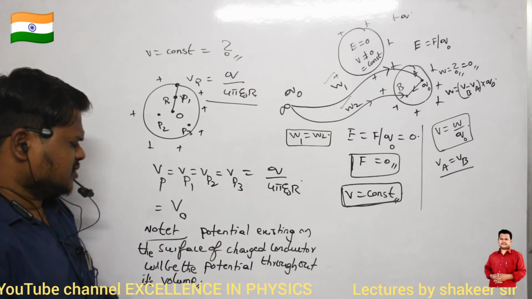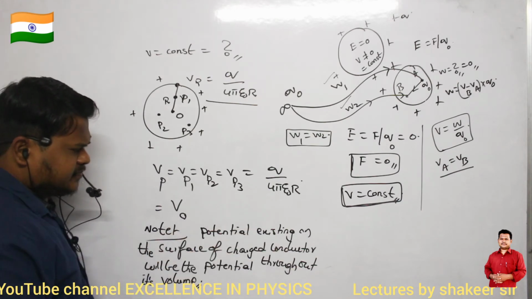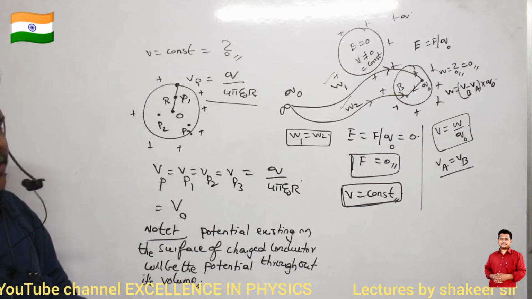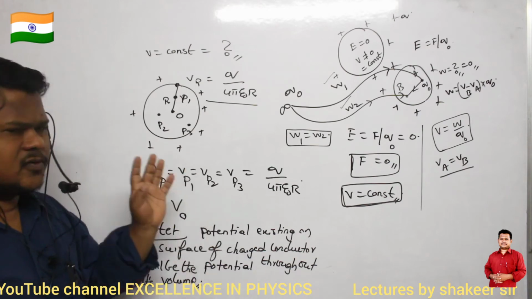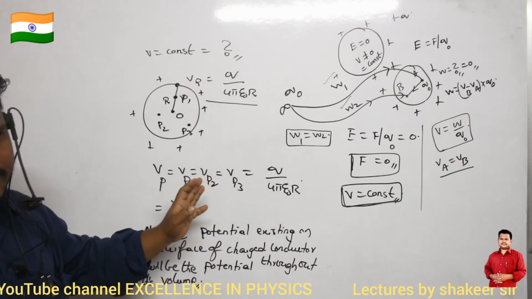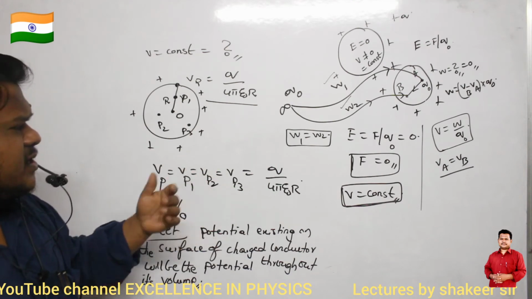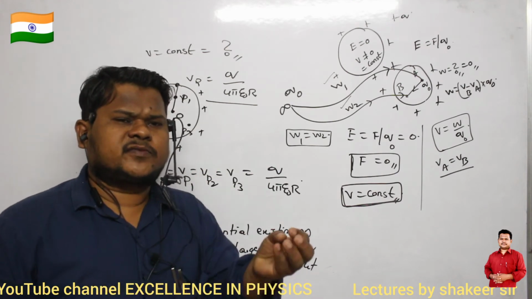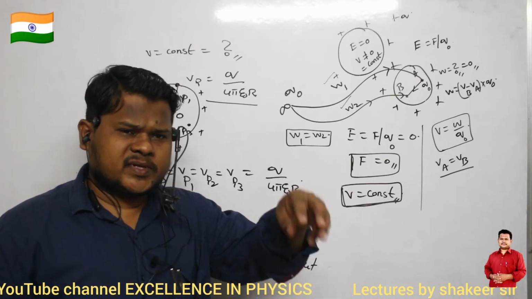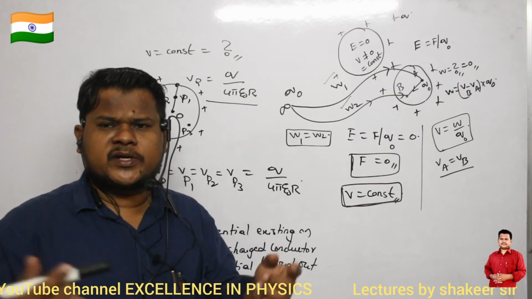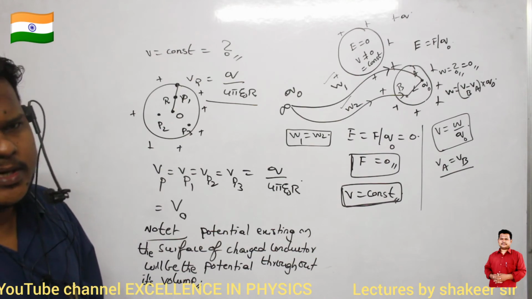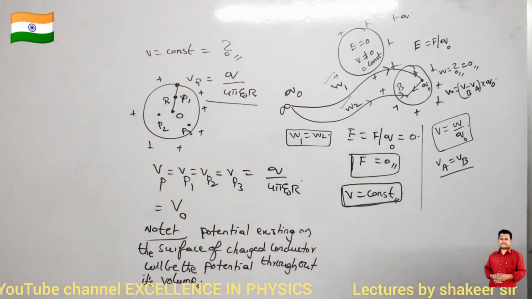This is the most important point which you have to remember. What is the potential existing on the surface of the charged conductor or sphere? The same potential will be existing throughout its volume. This is satisfied only for conductors. For insulators, this is not satisfied. Why? Because if you give charge inside the volume of an insulator, the charge will be present there only. It cannot move from one point to another point. So this condition is satisfied only for charged conductors. Come on, make a note of this point.